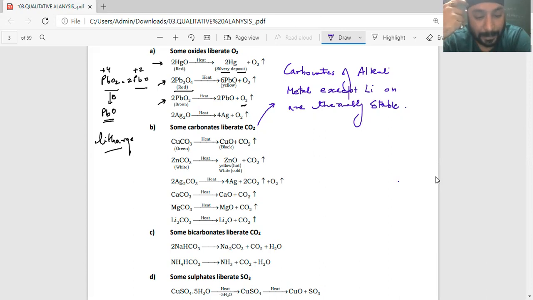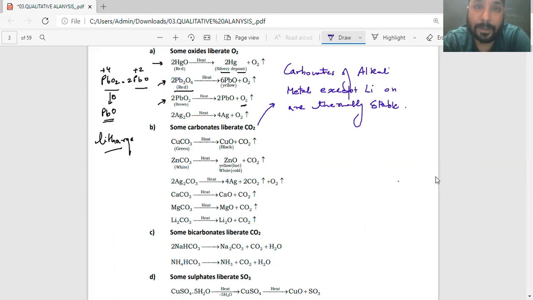Now certain students ask, sir, it is not possible, right? If I'm heating a particular salt, at some point it should decompose and give carbon dioxide, because it depends on how much heat I'm giving to the salt. So by applying an enormous amount of heat to sodium carbonate, it has to decompose. I agree. But what do you mean by thermal stability? Thermal stability means if you are heating a salt below its melting point and it gives carbon dioxide, it is thermally unstable. Or after melting, if it is giving carbon dioxide, it is thermally stable.